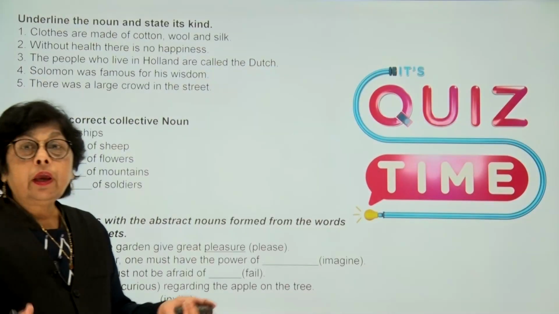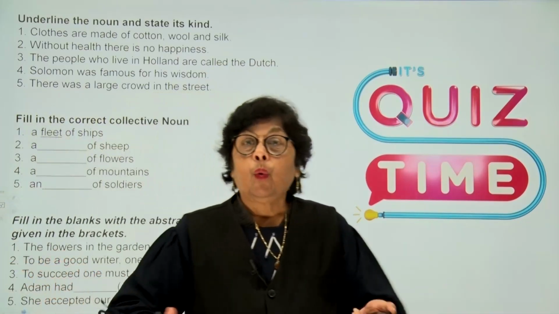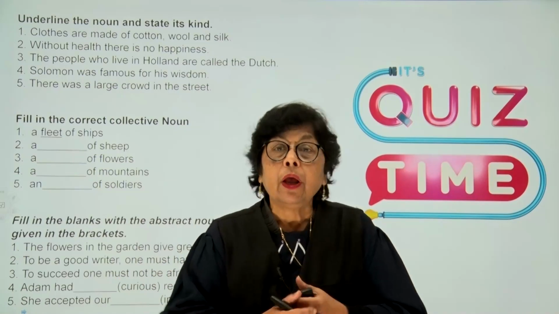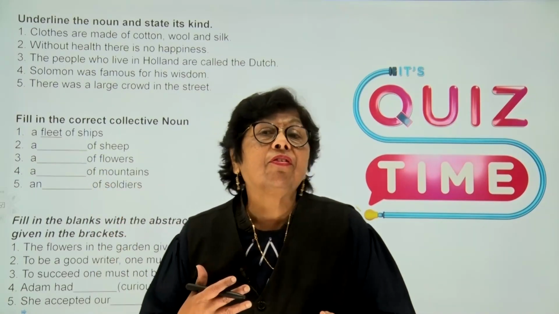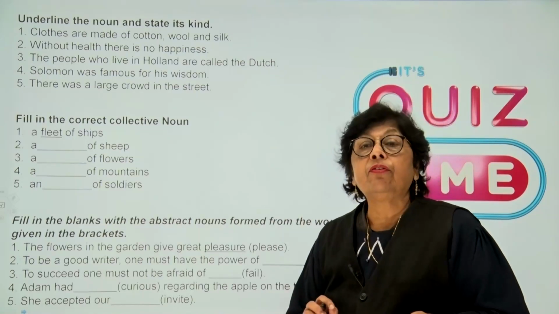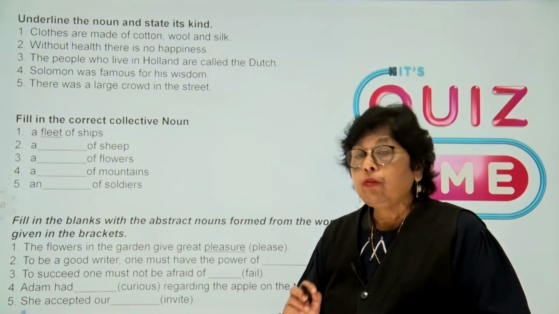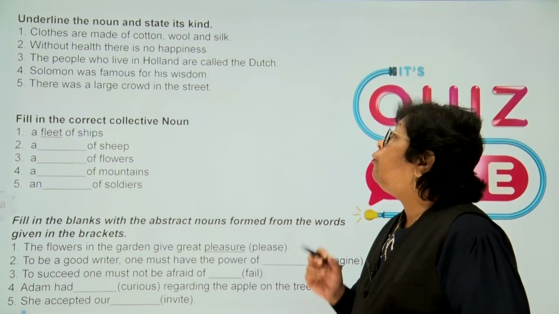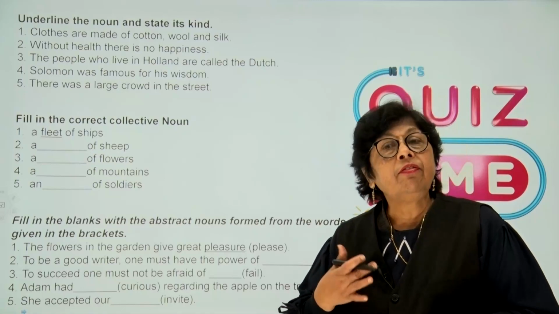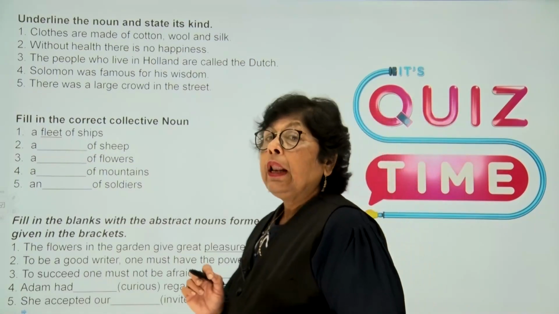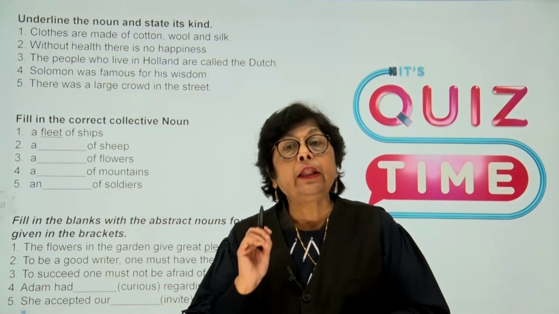Now, children, it's quiz time. After having learnt all the different types of nouns, let's get down to some exercises. Underline the noun and state its kind. So let's do the very first sentence. Clothes are made of cotton, wool, and silk. If we look at this particular sentence, children, let's first identify the nouns.